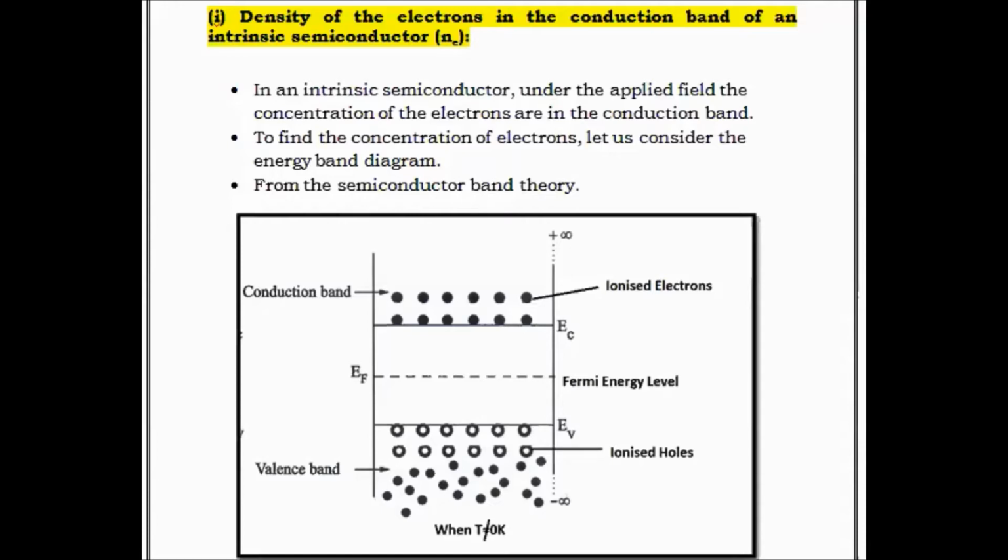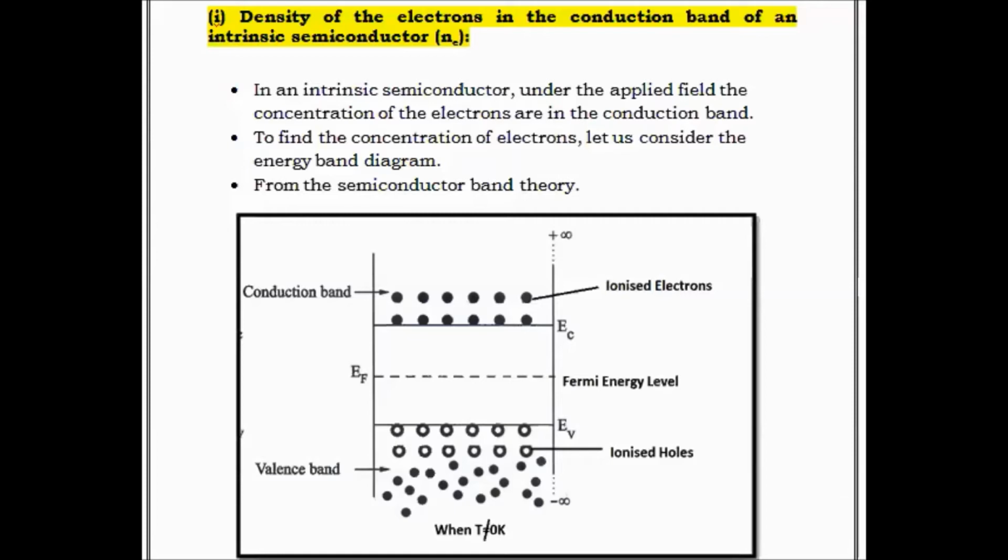Semiconductors are classified into two types based on the addition of impurities. If there is no impurity in the semiconducting material, then it's called an intrinsic or pure semiconductor. If any impurity is added by a doping process over the pure semiconductor, then the semiconducting property changes, and the material is called an extrinsic or impure semiconductor. Now we are discussing the pure semiconductor, that is, the intrinsic semiconductor.